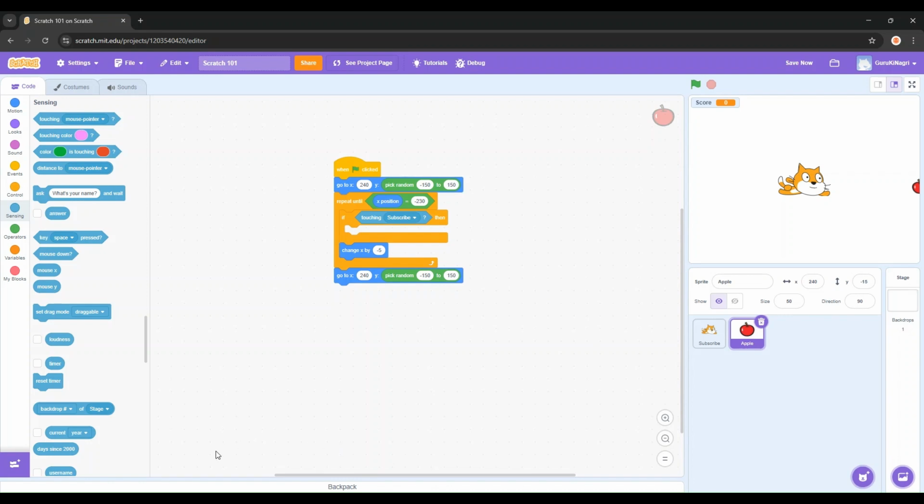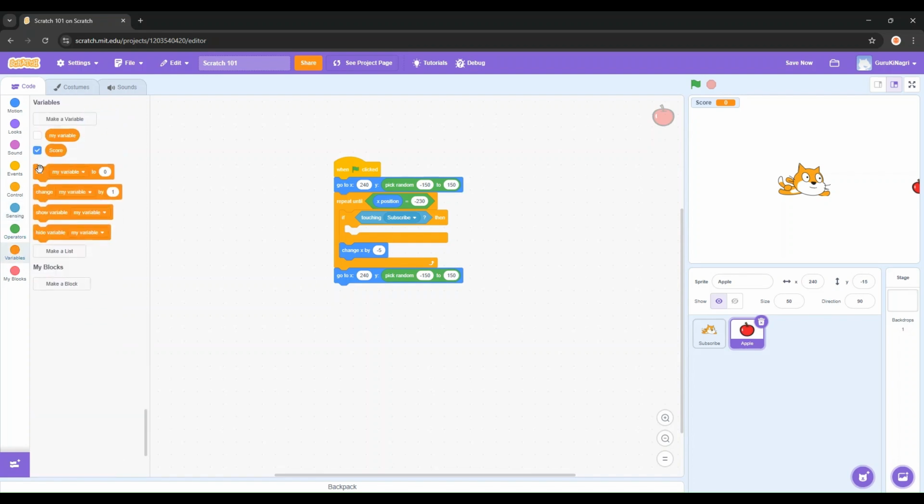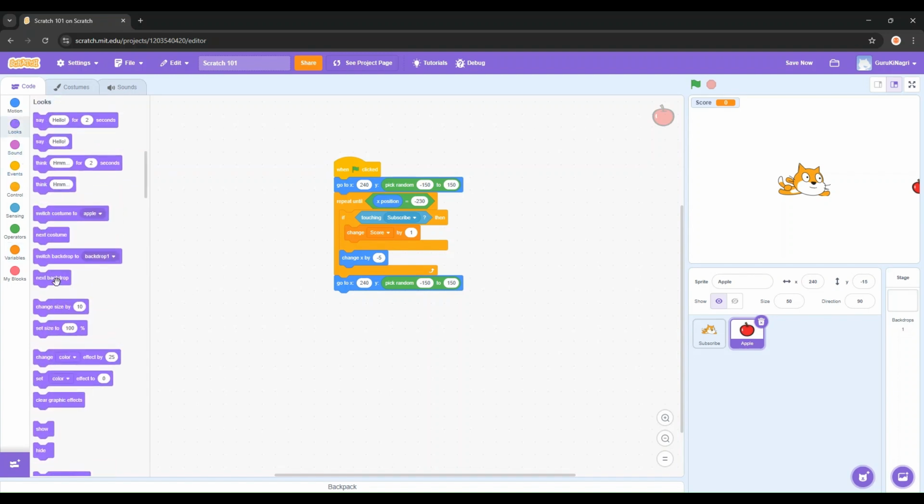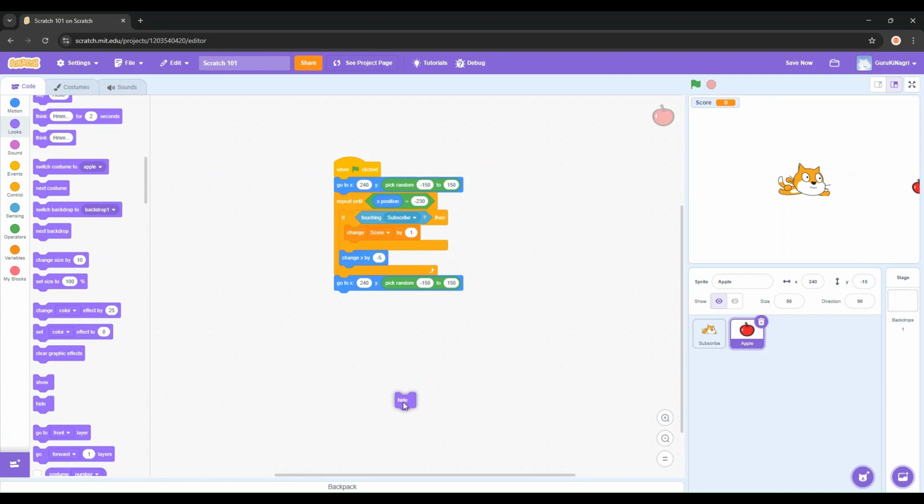Alright, now, inside of the if block, change score by 1. Drag change score by 1 from variables. So let's go down and take this and put it inside. Then change my variable to score. There we go. Now, from looks, which is purple, drag hide. This makes the coin disappear when it's collected. Finally, at the very beginning of the coin, under the when green flag clicked, drag a show block from looks. This makes sure it's visible when the game starts.